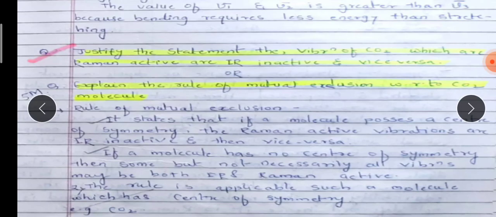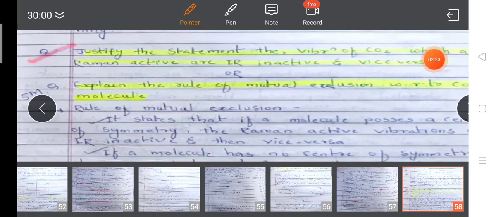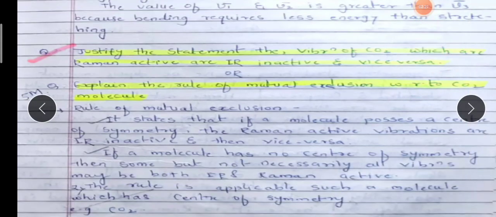What is the statement? You got this statement?